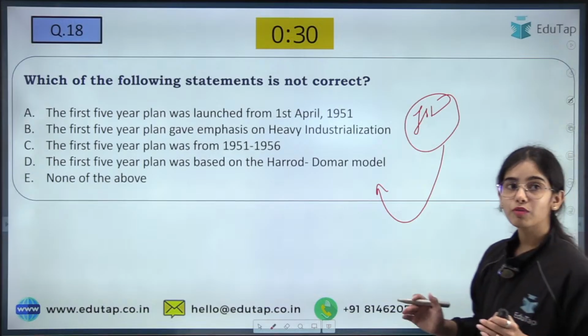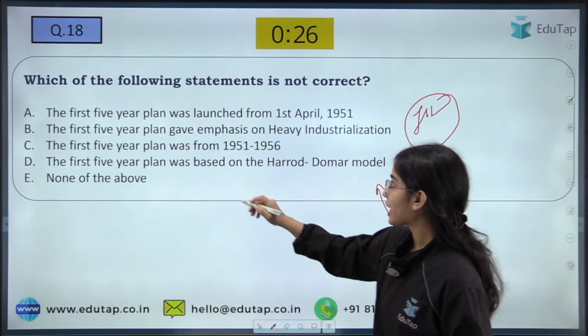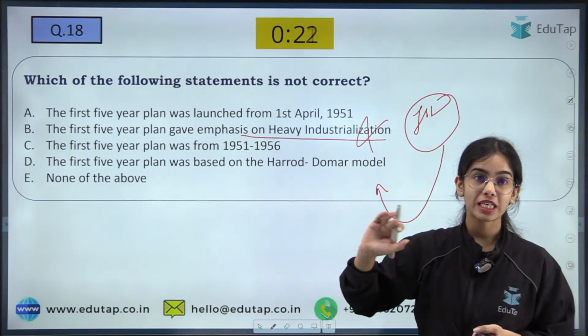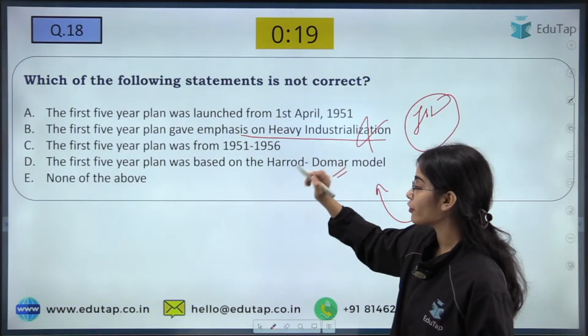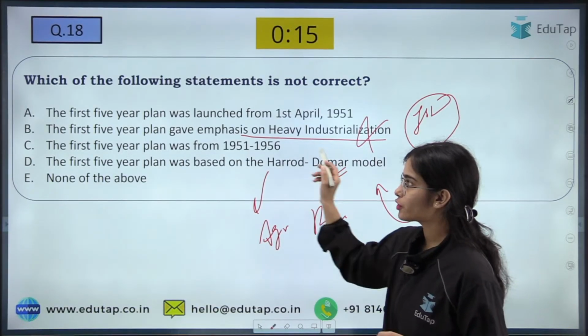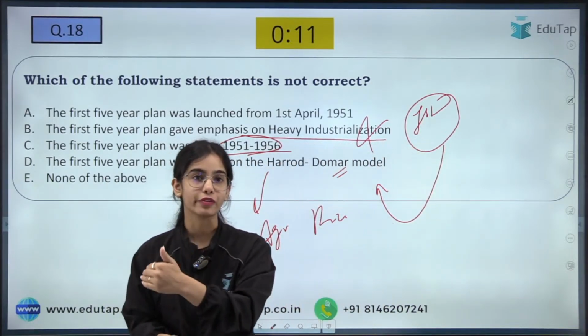The first 5-year plan was launched from 1st April 1951, correct. The first 5-year plan gave emphasis on heavy industrialization. No. The first 5-year plan was based on the Harrod-Domar model and it gave emphasis to agriculture and price stability. It was for a period of 5 years, from 1951 to 1956.